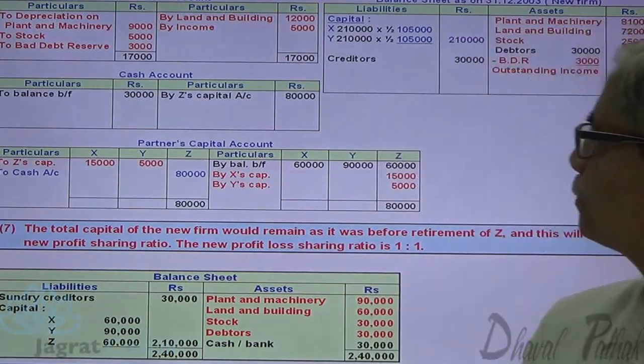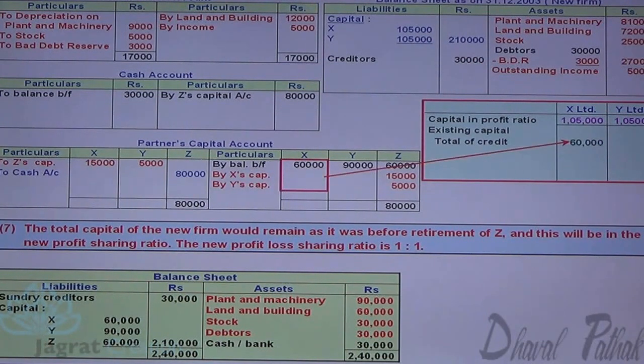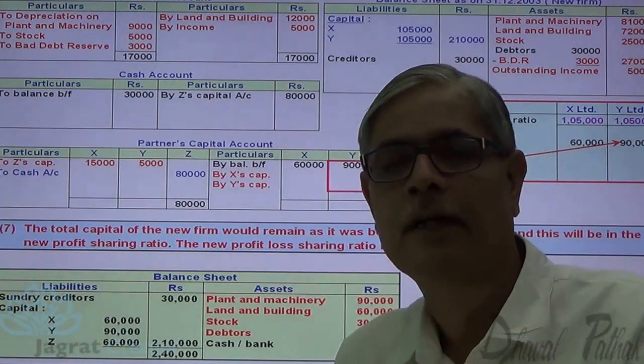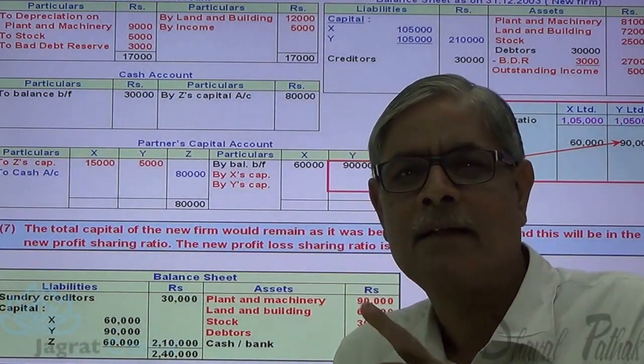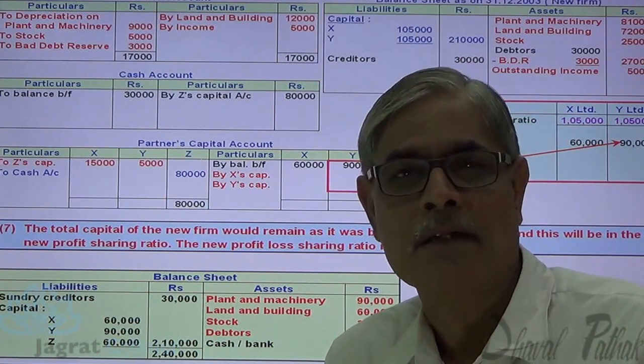Notice it. Capital in profit sharing ratio required: 1,05,000, 1,05,000. Existing capital of X, total of credit 60,000, that of Y 90,000. This is not X Limited and Y Limited, just X and Y. But observe that even two limited companies can also become partners in a partnership firm.